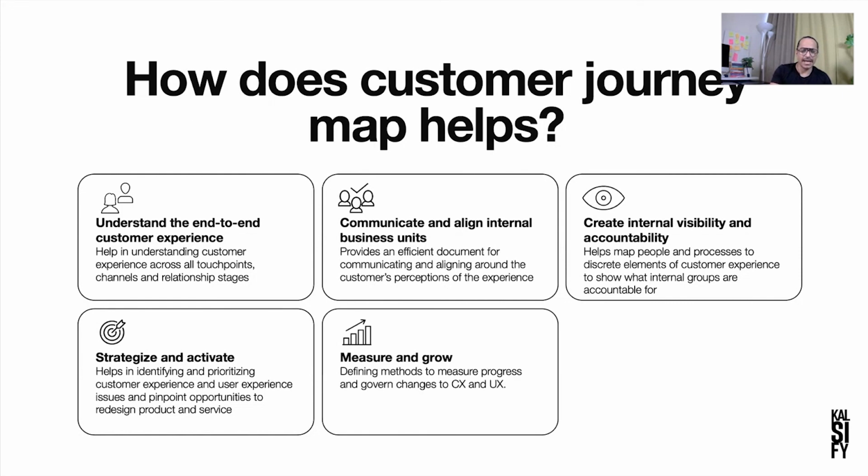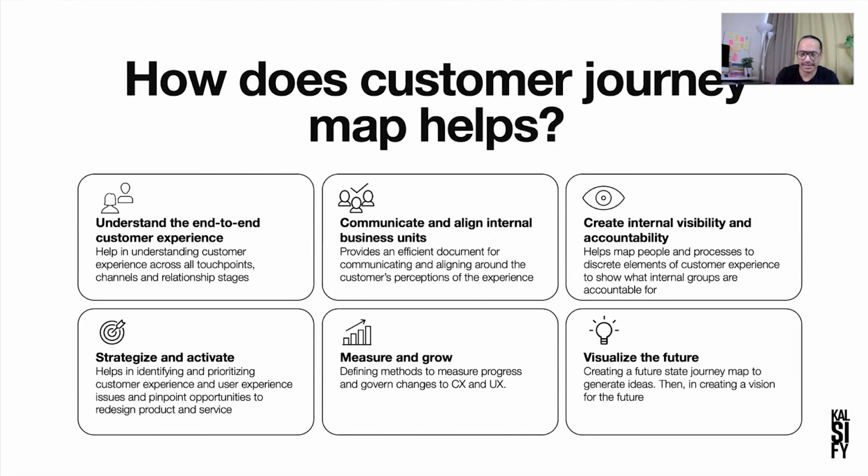That's basically planning. And also you can measure. Okay, so the version 1. By mapping that, you can see where the problem is, and then later on, like 3 months down the line, you can create another customer journey map and see how the experience improved and so on. So right, defining methods to measure progress and govern changes to CX and UX, so you can easily measure and check and then grow.